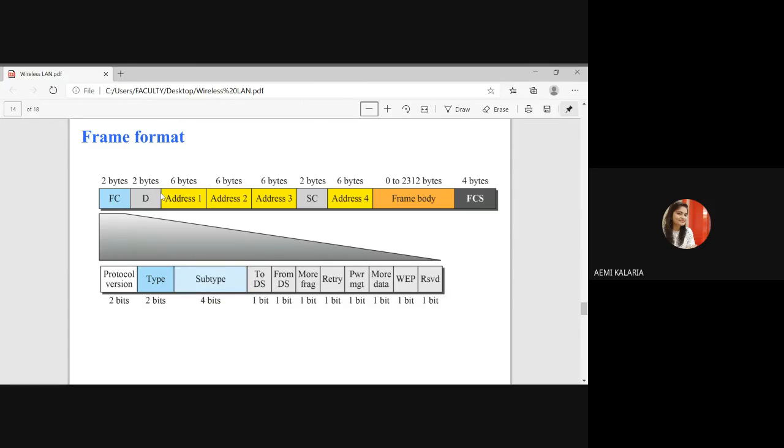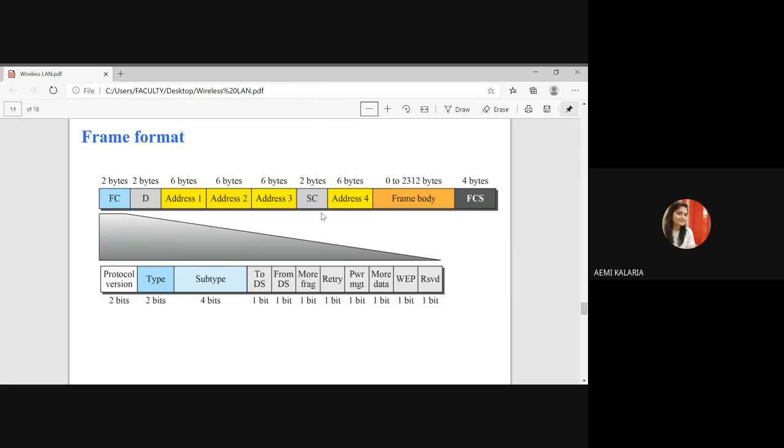After that, address fields, each of 6 bytes. For addressing purposes we are using address 1, address 2, because if we want to send data to more than one station, for that purpose I am using address 1, 2, 3, 4. Basically 4 addresses I am using over here, right?